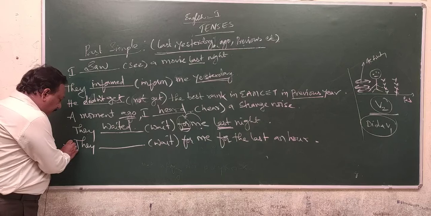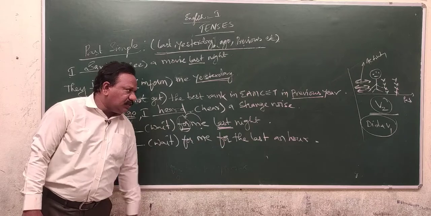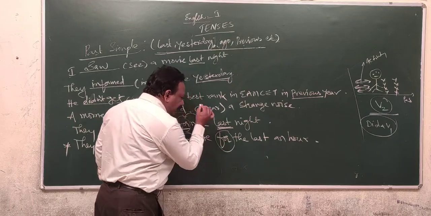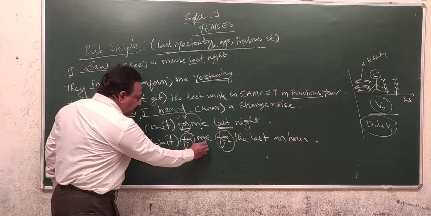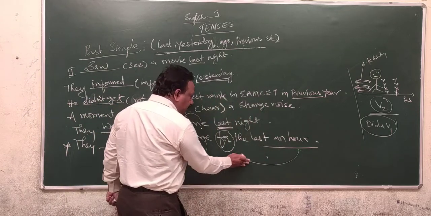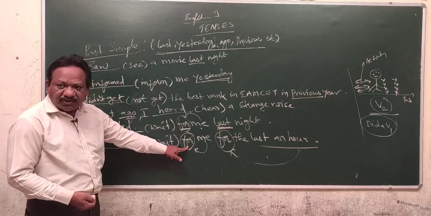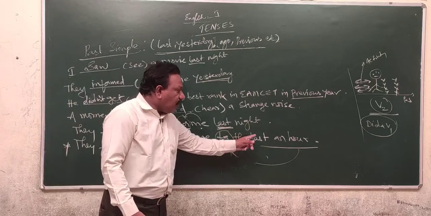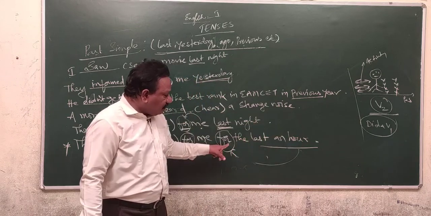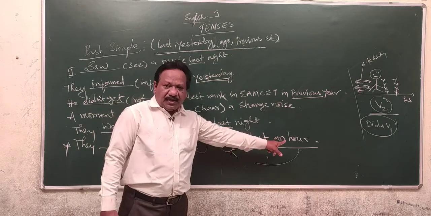Now come to this example, and you should not be confused. They wait for me for the last an hour. Here you will find the preposition for, and here also you will find the preposition for. Here me is governed by one for, and here last an hour is governed by another for. Me is not a period of time. For the last an hour, an hour is the period of time, governed by the preposition for. Means here for is used to indicate the period of time.